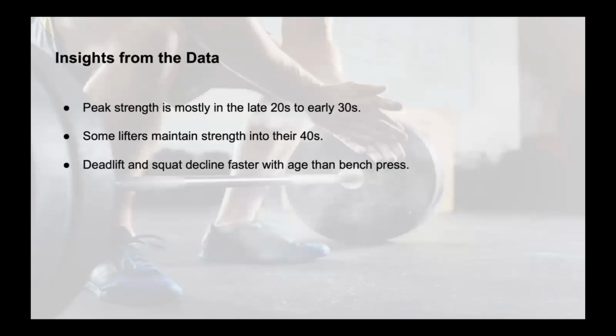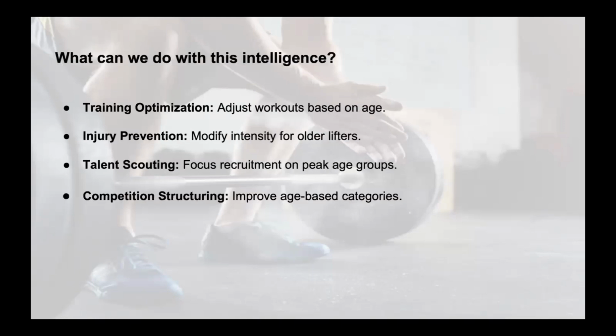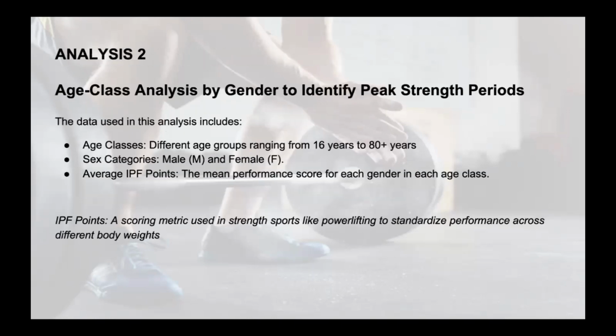So the insights from the data are that peak strength is mostly in the late 20s to early 30s. Some lifters maintain strength into their 40s. Deadlift and squat decline faster with age than the bench press. What can we do with this intelligence? We can adjust workouts based on the age. We can improve age-based categories in competition, and we can modify intensity for the older lifters.